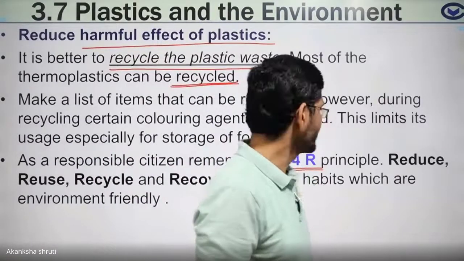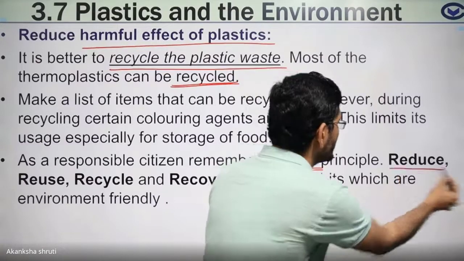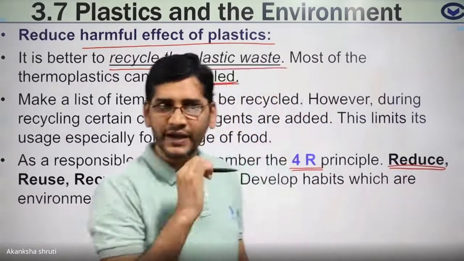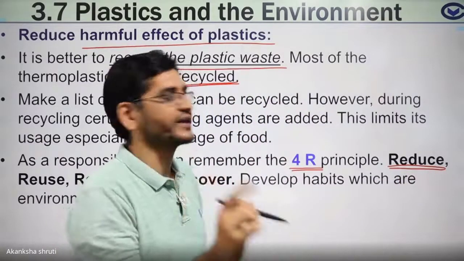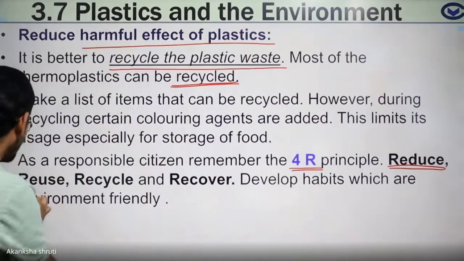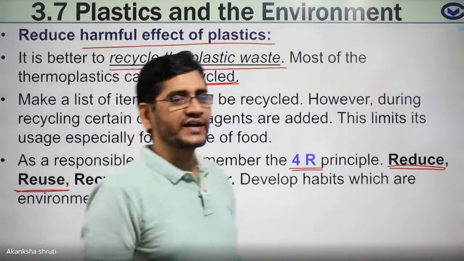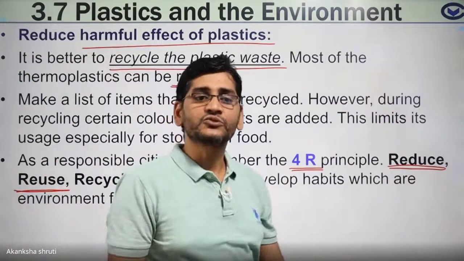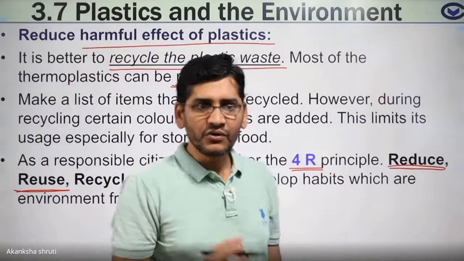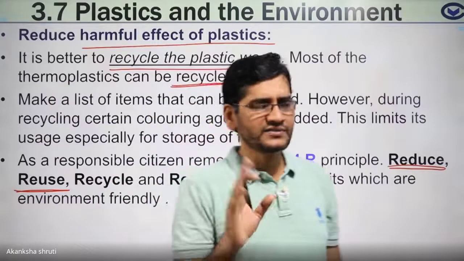They are: first one is reduce the use of plastic or non-biodegradable waste. Another, reuse, means the item which is used, if possible try to use it again for another purpose. What could that be, students?